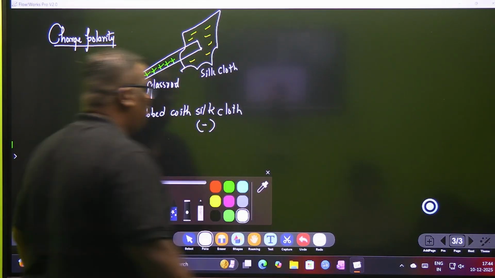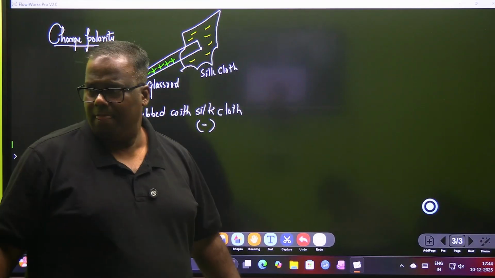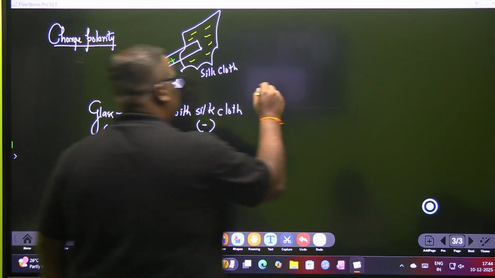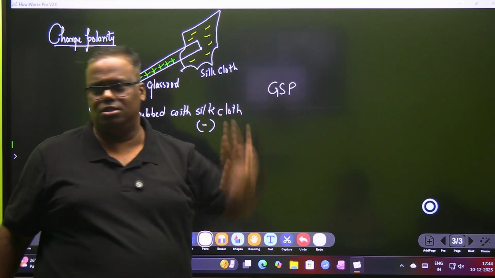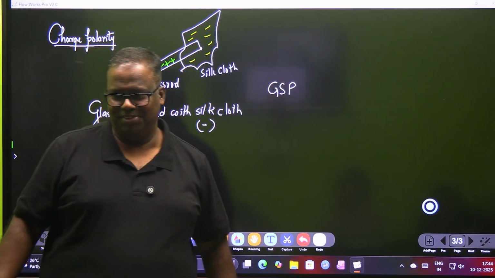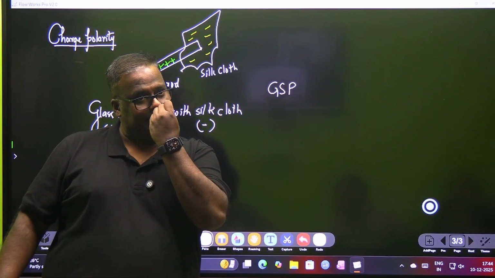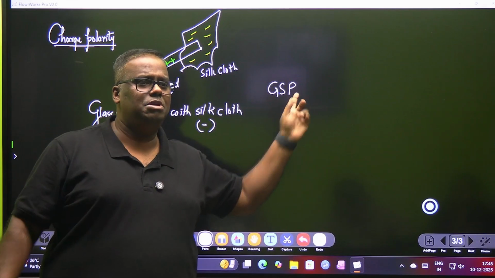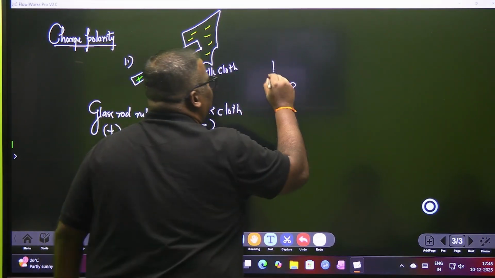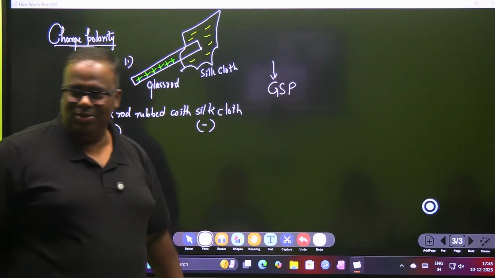Children, just now you have done the chapter of taxation. Have you understood GST? GST सुना होगा. GST को छोड़कर यहाँ GSP पढ़िए. Glass rubbed with silk positive. Now you may again have a confusion in exam. Sir, glass positive or silk positive? So P means पहले glass है, तो glass positive. No confusion. Did you understand how to do it?